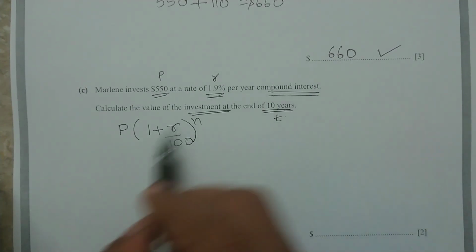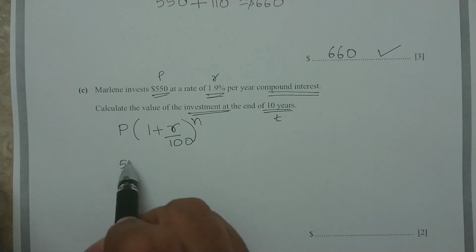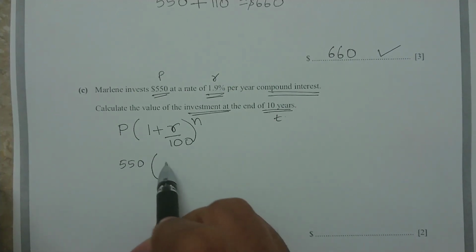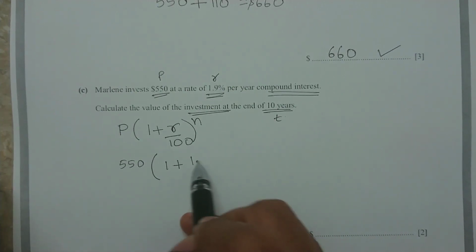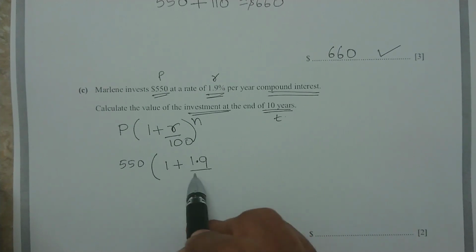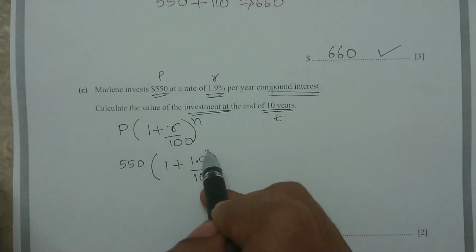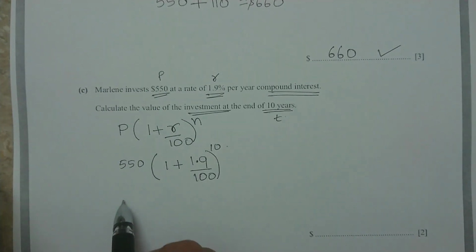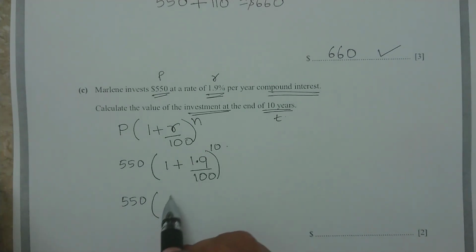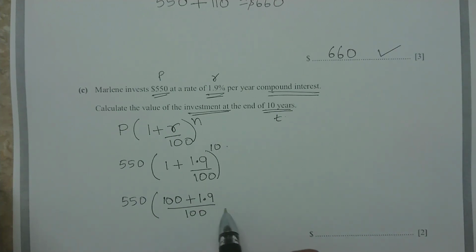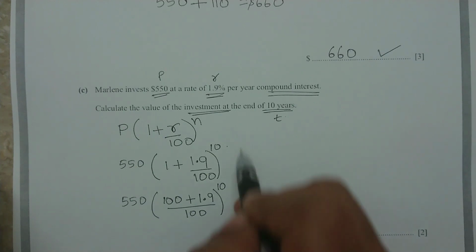10 years. So let us substitute, that is 550 bracket 1 plus R, that is 1.9 out of 100 to the power 10, that is 550. Okay, when you take the common denominator, this will become 100 plus 1.9, base is 100 to the power 10.